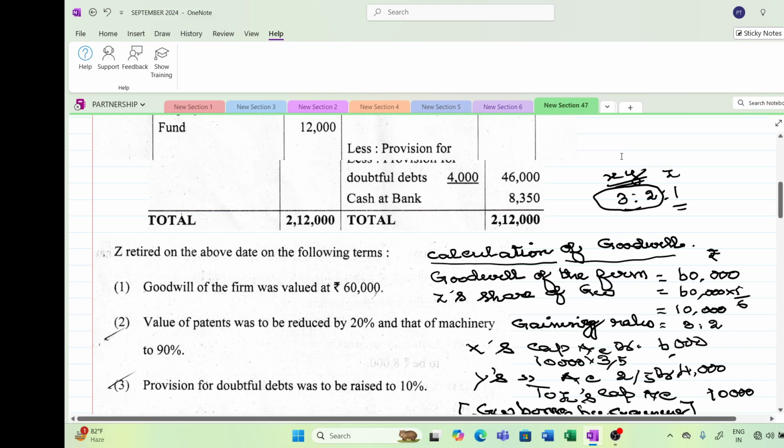Both partners X and Y are gaining in the ratio of 3:2, so they have to bear the goodwill to be paid to the retiring partner in the ratio of 3:2. So this 10,000 is to be borne by X and Y in the ratio of 3:2.